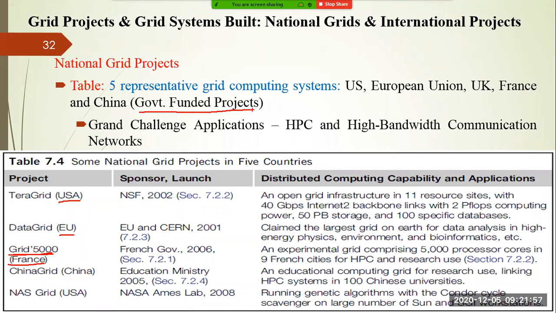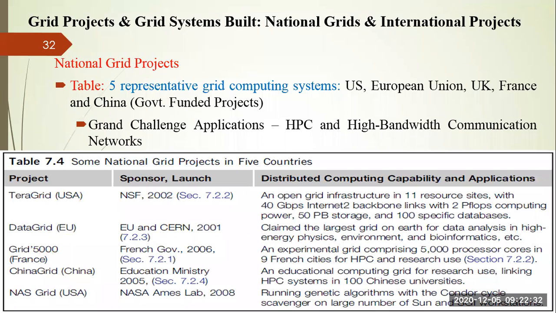So as you are integrating with the resources of the various regions, bandwidth plays a very, very important role in order to solve a particular problem, right? So these are the national grid projects. You can see their description is there. Although we are going to discuss the description about three things. That is the TeraGrid, which is offered by your US, European Union, that is our DataGrid. We are also going to see the China Grid. Overall, we will see the France grid, that is Grid 5000, right?